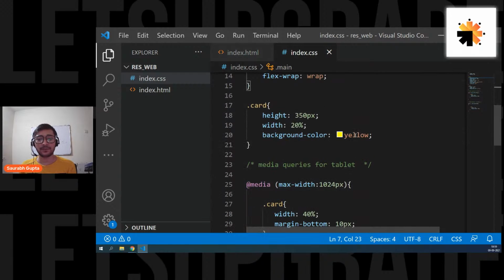Sumedh Sanjay is asking what is flex basis. Flex basis is just like width. It's simply width in flexboxing. Is that clear?